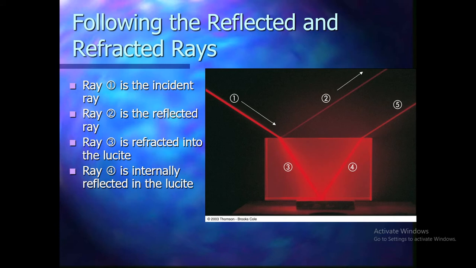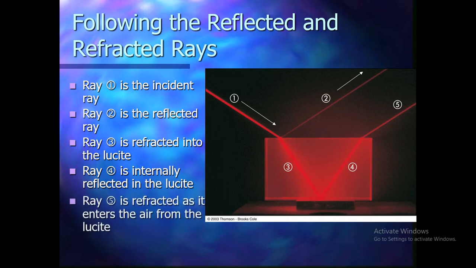Number 4 is internally reflected, meaning the third is the incident ray for the lucite and the fourth is the reflected ray for the third one. Okay, and the fifth one is the refracted ray for the fourth one. The fourth ray is the reflected ray for the third ray, and the third ray is the refracted ray for the first one, and the second ray is the reflected ray for the first one. Okay.